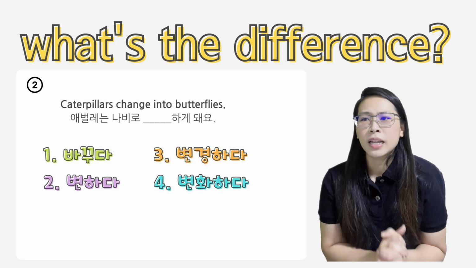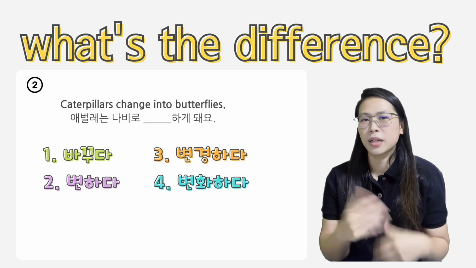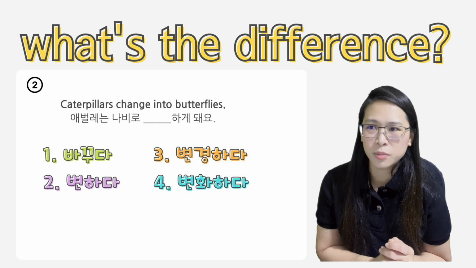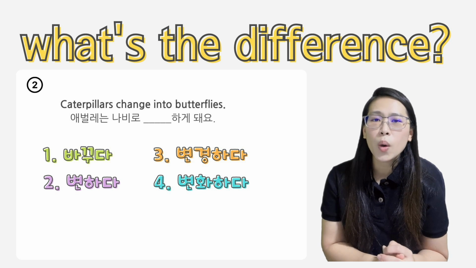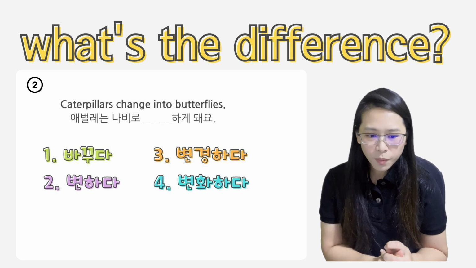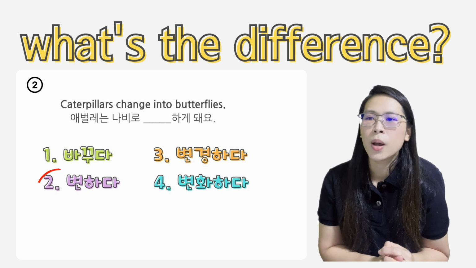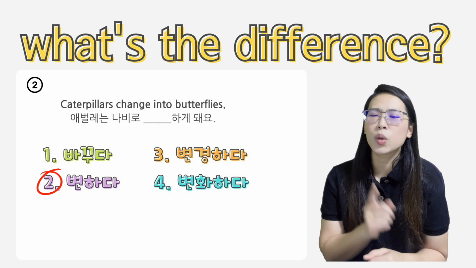Number 2. Caterpillars change into butterflies. Caterpillars becomes butterfly. Caterpillars transforms into butterflies. 애벌레는 나비로 하게 된다. 하게 돼요. In this case, 애벌레는 나비로 변하게 돼요. 변화하게 돼요는 안 돼요.